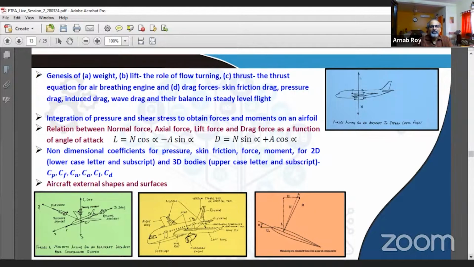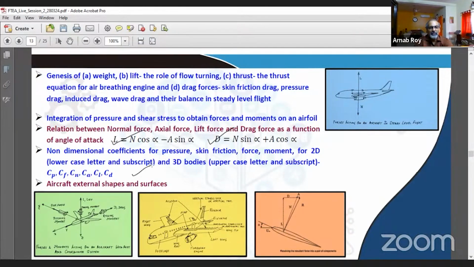Integration of pressure and shear stress to obtain forces and moments on an airfoil, relation between normal force, axial force, lift force, drag force, and also how they are connected through the angle of attack. So important relations that we can see over here, lift expressed as a function of normal force, axial force, and alpha. Similarly, drag. And you can also invert these relations and express normal force and axial force in terms of lift, drag, and angle of attack. So these are things that you should become very familiar with.